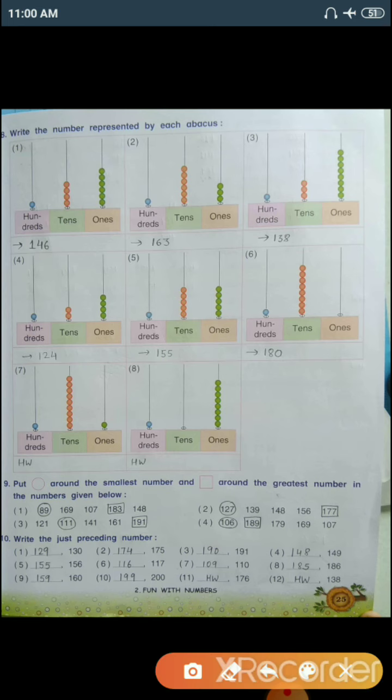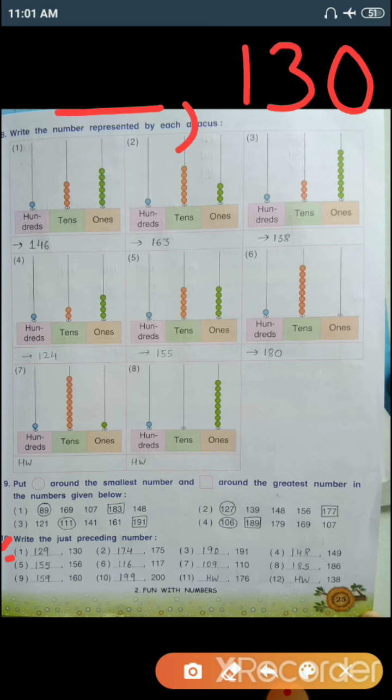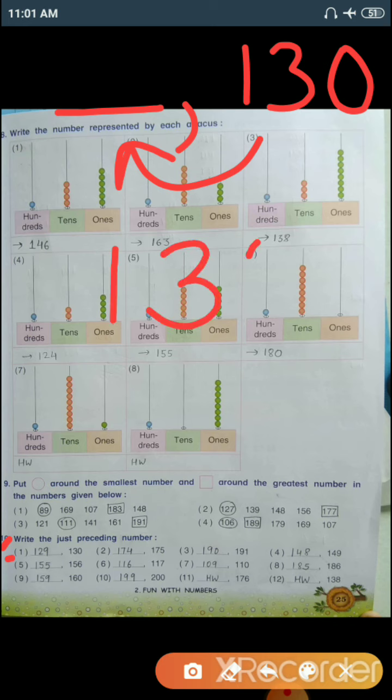Now question number 10. Write the just preceding number. That means you need to write the previous number. So let's start. Number 1, dash, comma, 130. That means you need to write the previous number of 130. If you know it, you can write it directly, but if you can't solve it, then to find the preceding number you just need to subtract 1 from this number.